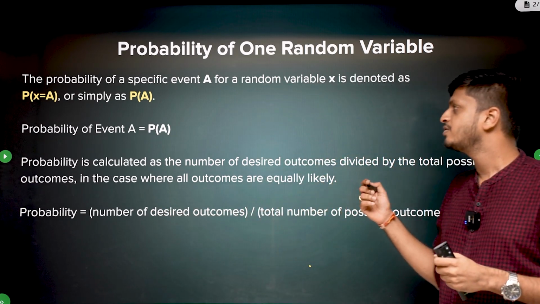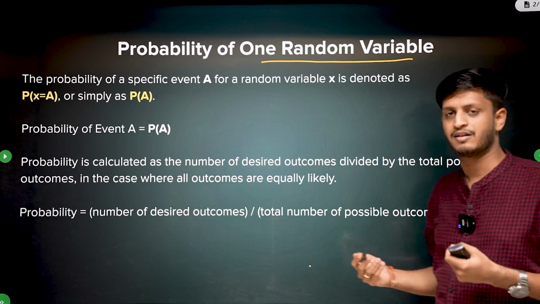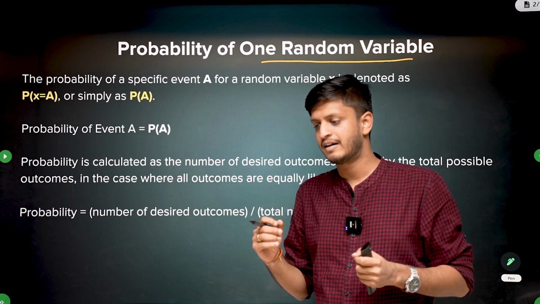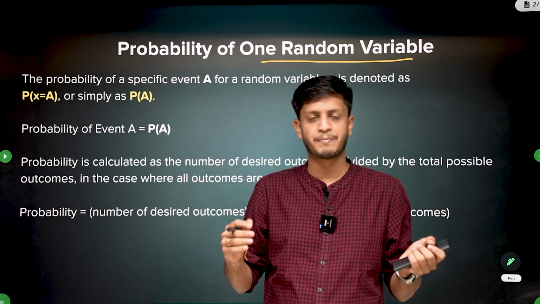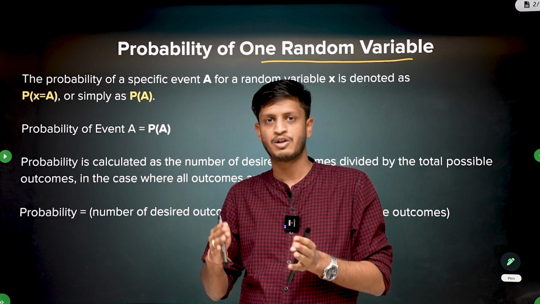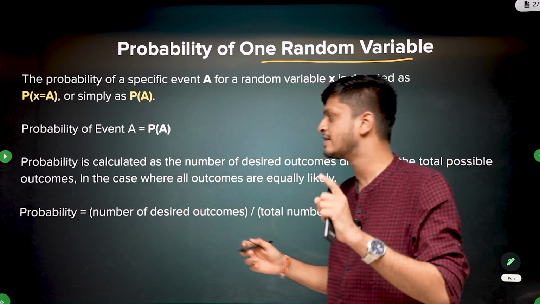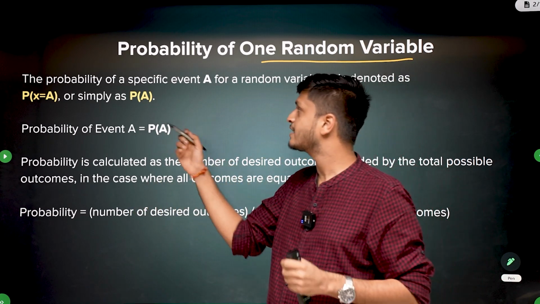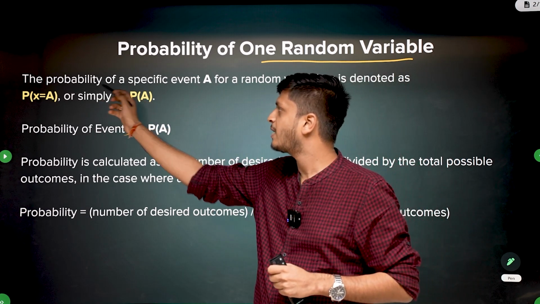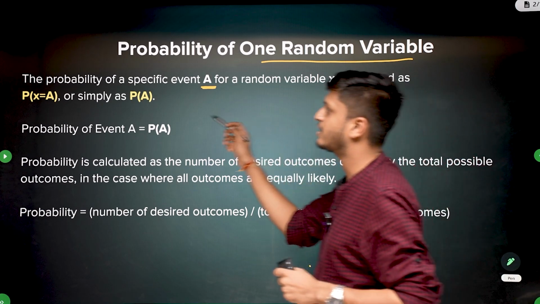So we already know what the probability of a single random variable looks like. There is a sample space, which is the universe, and there is an event which can happen or not happen, and we have a probability associated with that event. Probability of that event E, P of E, or probability of X being A. So this is a single event, and a single event has a single random variable associated with it. The probability of a specific event A for a random variable X is denoted as P of X equal to A.